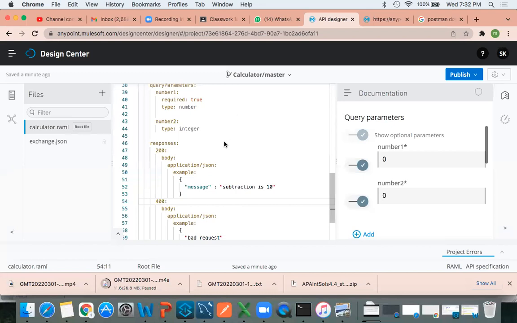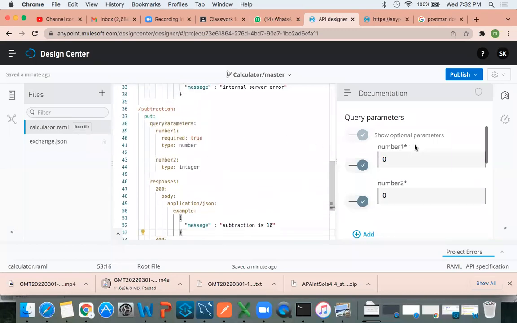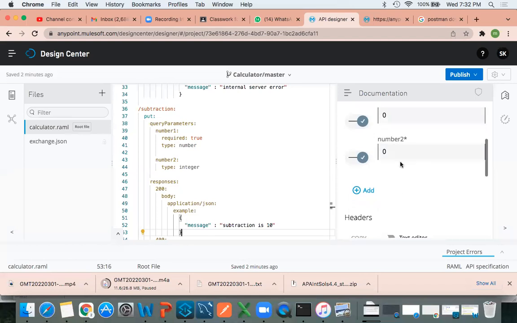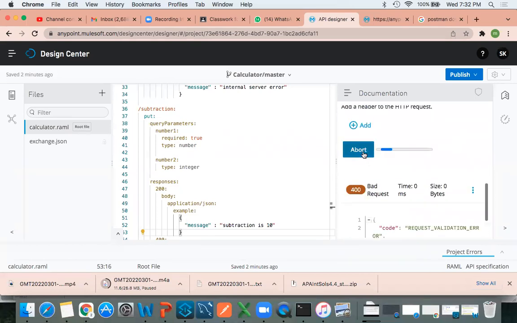Okay, so now let me explain this. Here we wrote, right? Now can you see the moment we wrote required, this is the required field? For this I did not mention required, that means this is also a required field. While filling up any online application, if you see a hashtag, that is the required field, correct or not? If you are not providing that value, it will throw an error, right? Here also, if I am not providing any value, it will give bad request again.